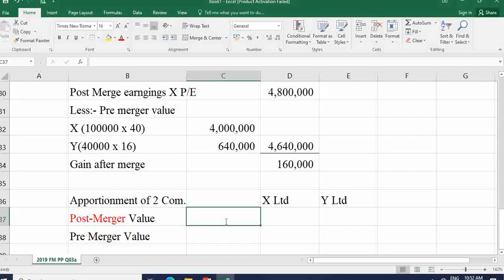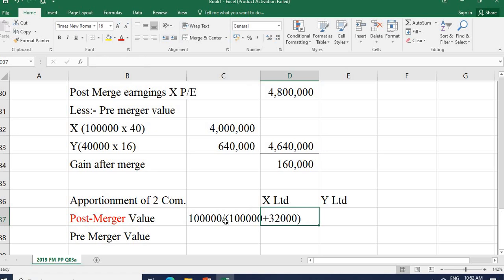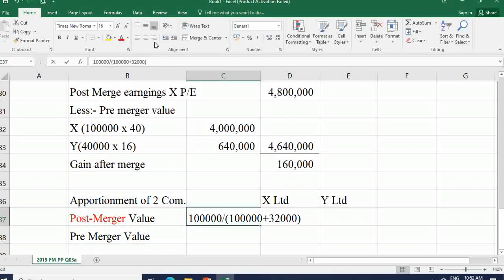So X company's part is 100,000 upon 100,000 plus 32,000, right? If I put the equal sign, I'll get this ratio.